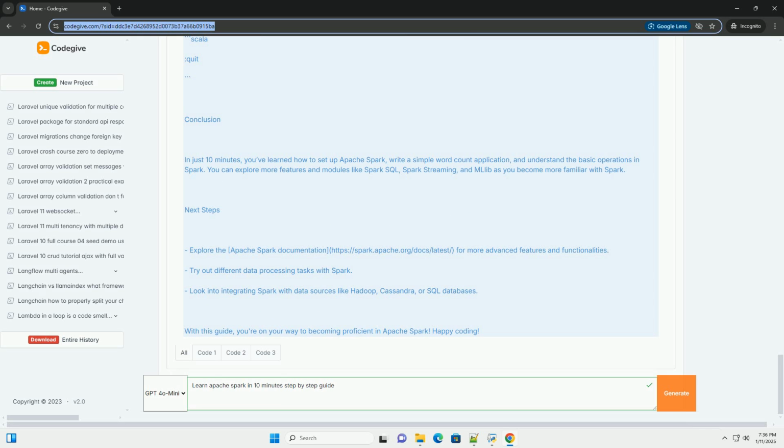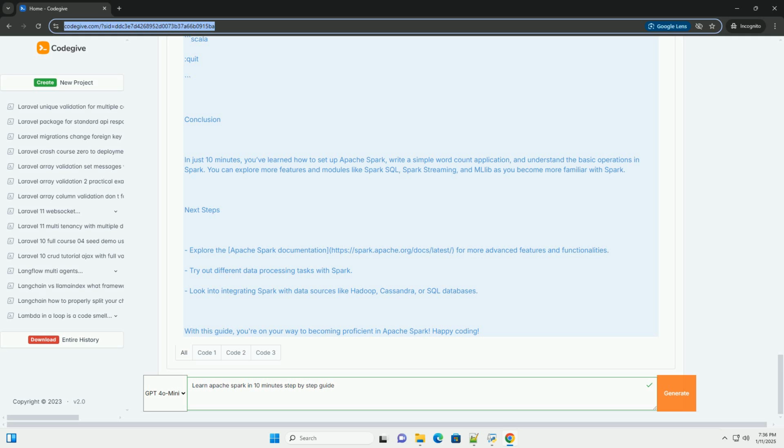Step 1. Setting up Apache Spark. 1. Install Java. Spark requires Java. You can check if Java is installed by running the version command. If not installed, download and install the latest version from the Java website, https://www.oracle.com/java/java-z-jdk11-downloads.html. 2.